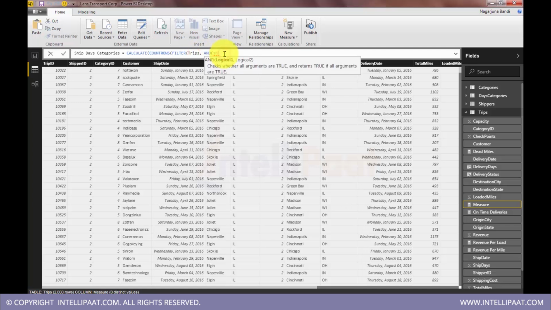Yeah, so if ship days are greater than or equal to... I'll go for ship days categories. So that new table that we created, days categories,